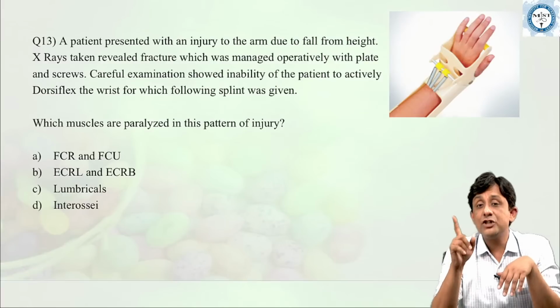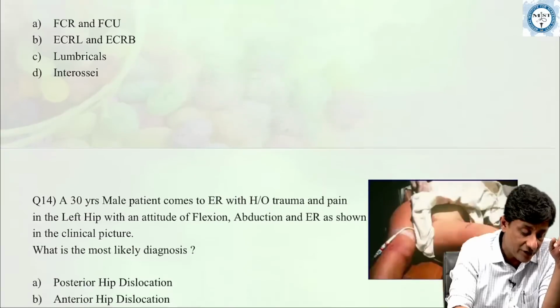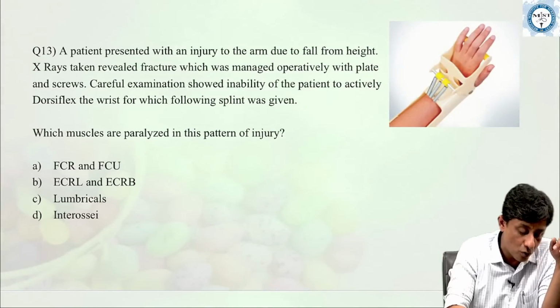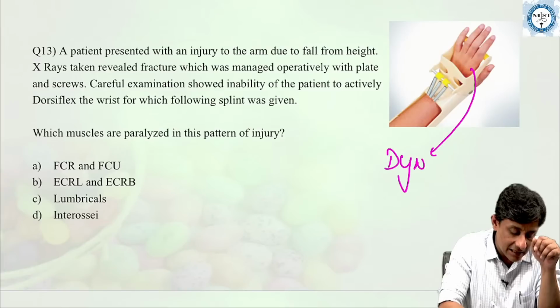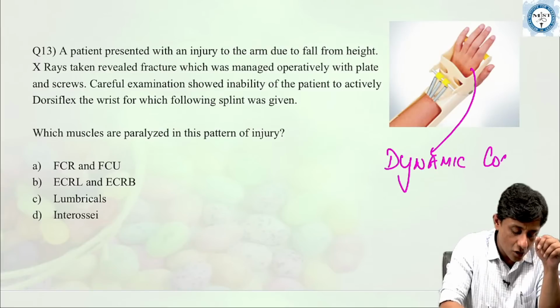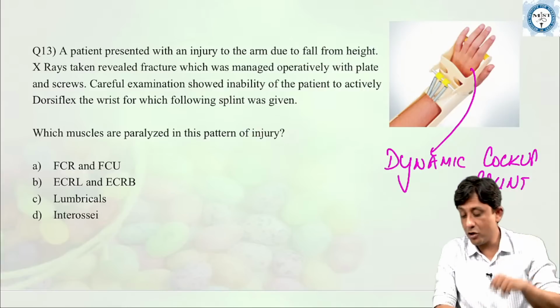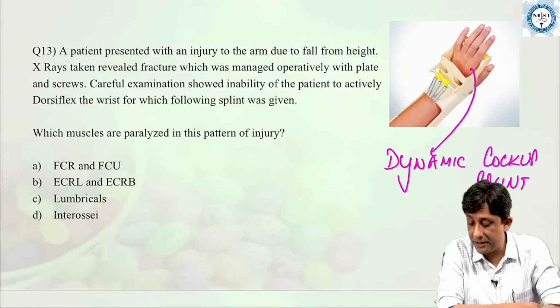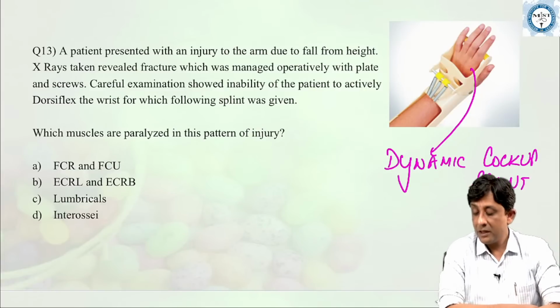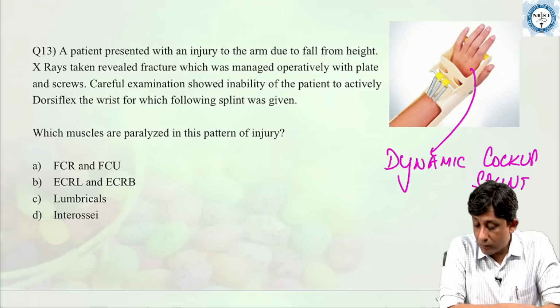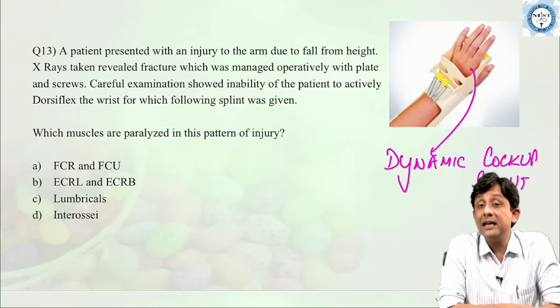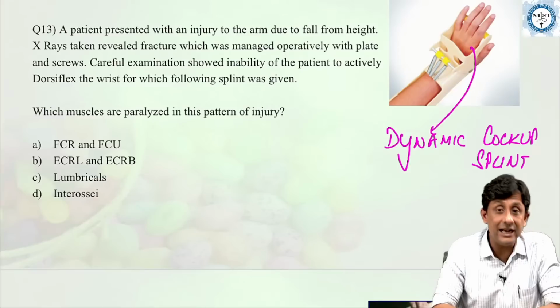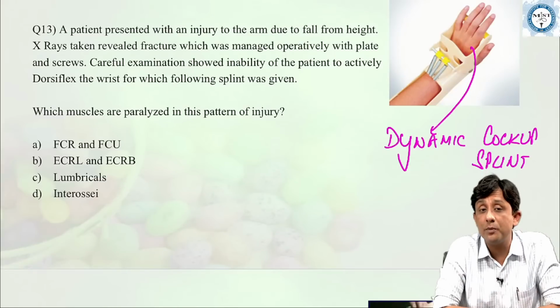Yes, the patient has a wrist drop deformity. So the splint here, which all of you can see, is also being given according to that. This is a classical diagram of a dynamic cock-up splint. Most of you have got this right, I think, initially. This is a dynamic cock-up splint which is used for wrist drop deformity.